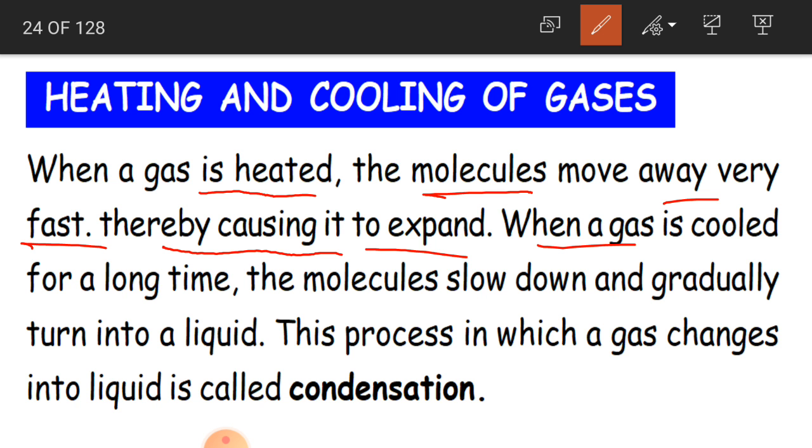When a gas is cooled for a long time, what happens? Again, the molecules slow down and gradually turn into liquid. Here the gas is the air, like water vapor.